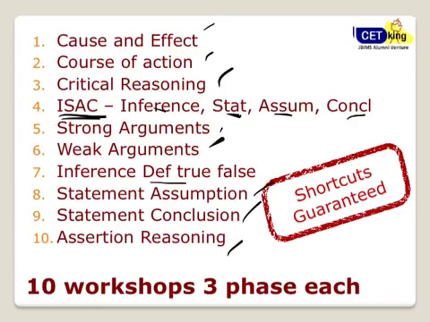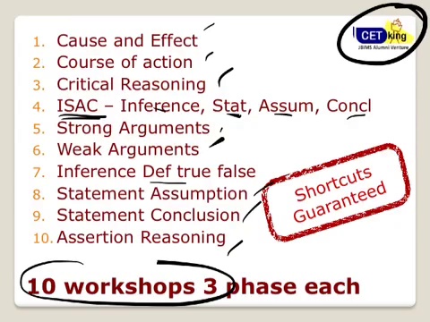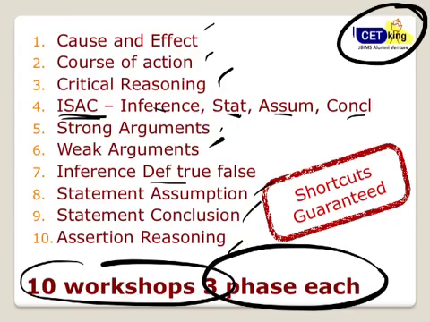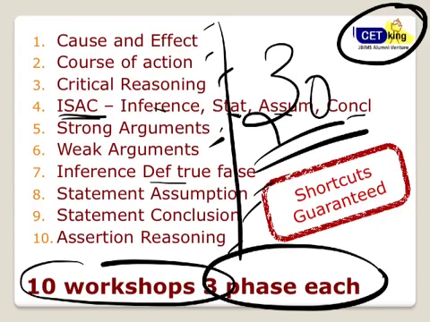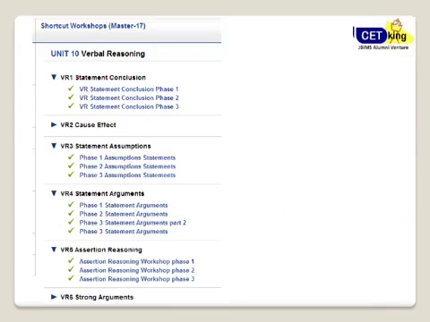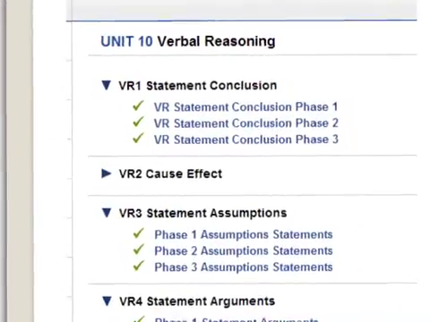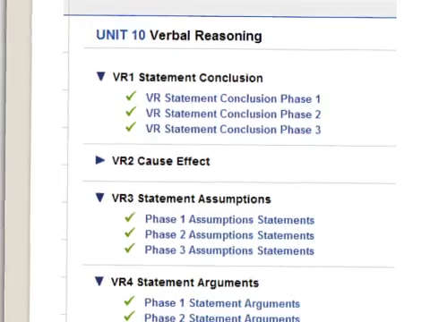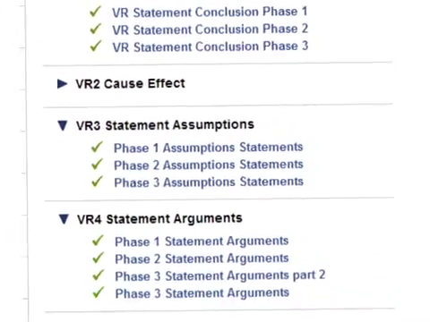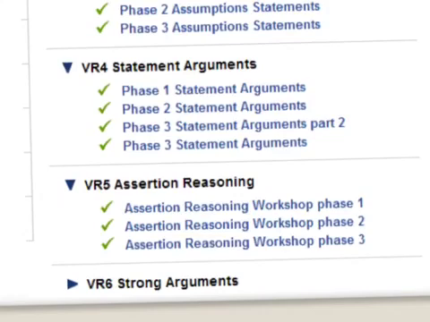And if you are joining us at Cetking, we are going to have 10 workshops on each of them with three phases. Phase 1, phase 2, phase 3 for each of the topics. So total 30 workshops are going to be there, and with the promise that there will be shortcuts, everything will be covered. So in this video, we're going to give an example of how we are going to go about that. Fine, that's how your dashboard will look once you log in. Unit number 10 is your verbal reasoning. Statement, conclusion, phase 1, phase 2, phase 3. Statement, assumption, phase 1, phase 2, phase 3. Statement, argument, phase 1, phase 2, phase 3. Assertion, reasoning. So like this, all the topics have phase 1, phase 2, phase 3.